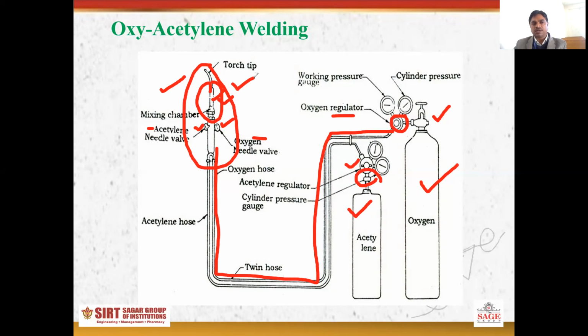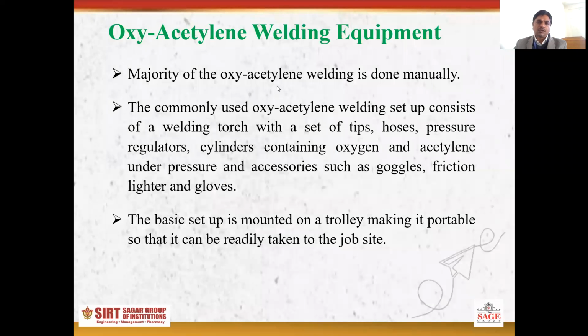The main parts of the oxyacetylene welding are the cylinders, regulators, hose pipe, and the torch. One by one we will discuss all the parts in detail. Generally, oxyacetylene gas welding is done manually.